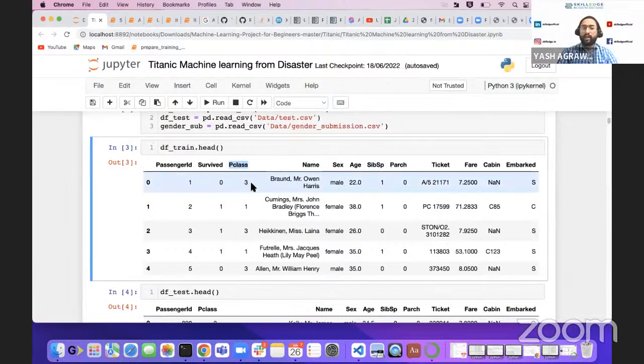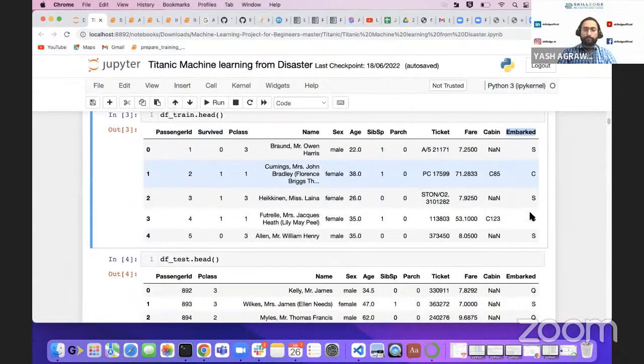It represents which class you sat in on the ship, so there are 3 classes, P1, P2, P3. Then we have name, sex, age of people, SibSp, Parch, ticket, fare, cabin, which cabin you belong to, and embarked. Embarked is basically from where you started. So we have Southampton, Queenstown, and Cherbourg, right? Okay.